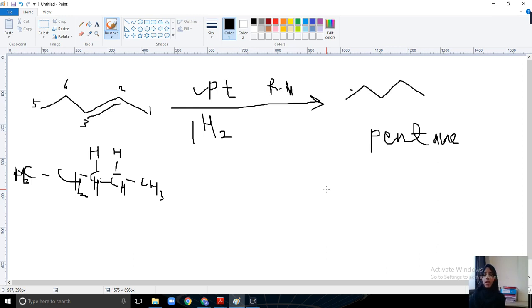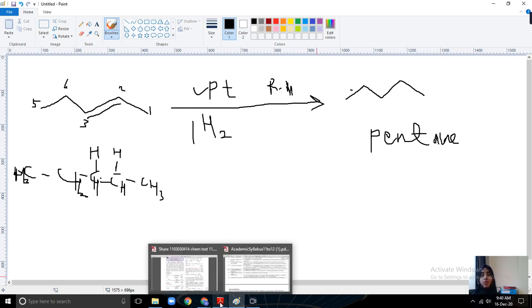Yes, without a catalyst the reaction will take more time, and with a catalyst the reaction time will be less, the time required will be less.